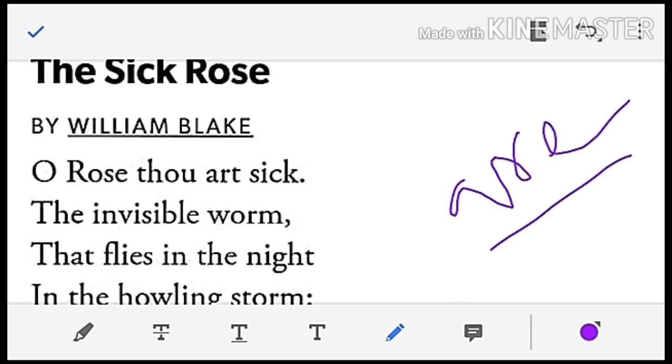That means in Bengali, how. O rose, thou art sick. Directly the poet is calling the rose: rose, you are sick.